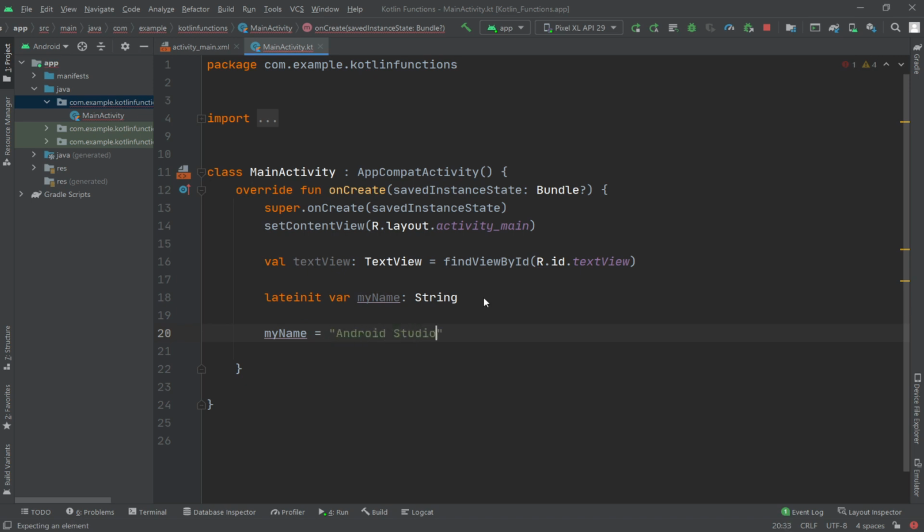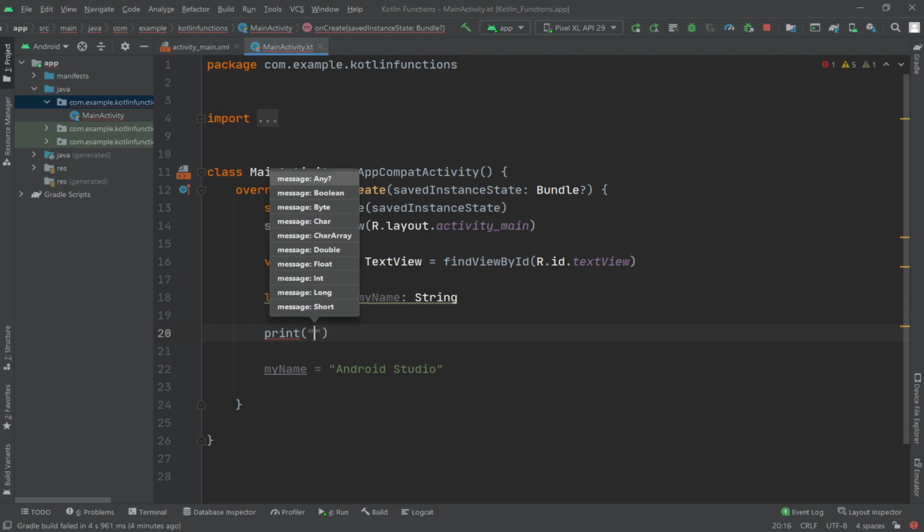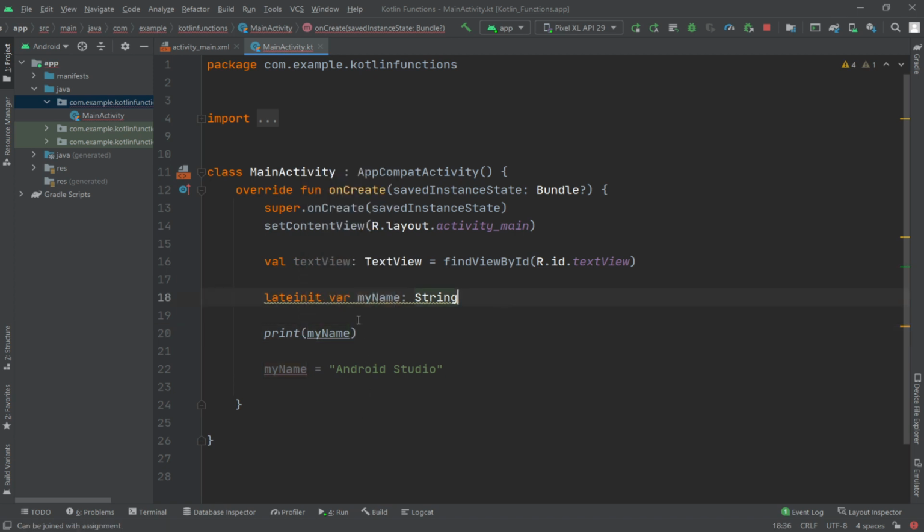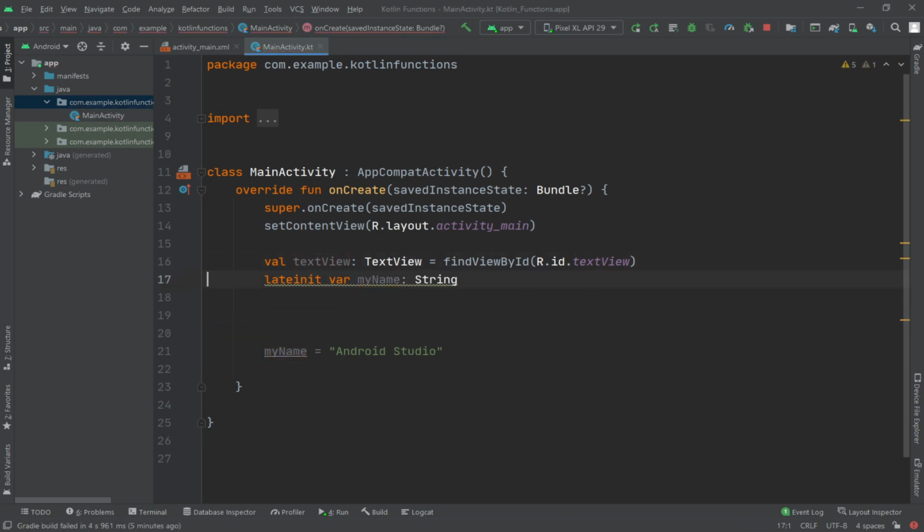Android Studio here. Of course, if the variable is accessed before it's initialized, the code will fail with an exception. For example, let's print our myName. Print here myName. As you can see here, we have an exception here. Lateinit var myName String. If we put this here, this will give us an error here.